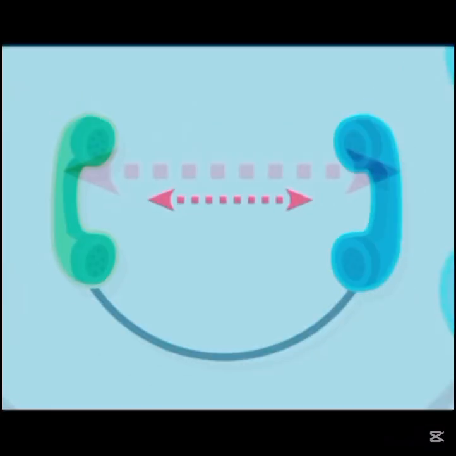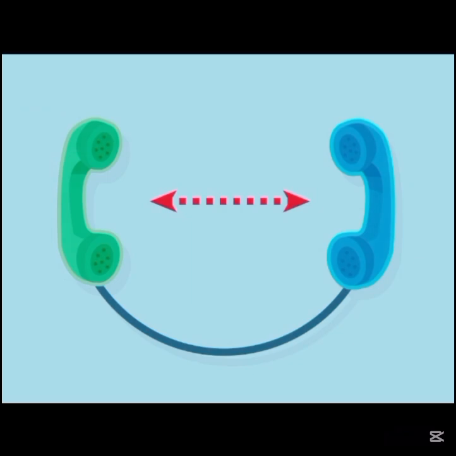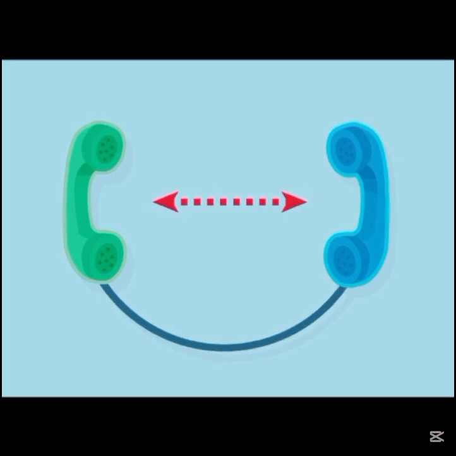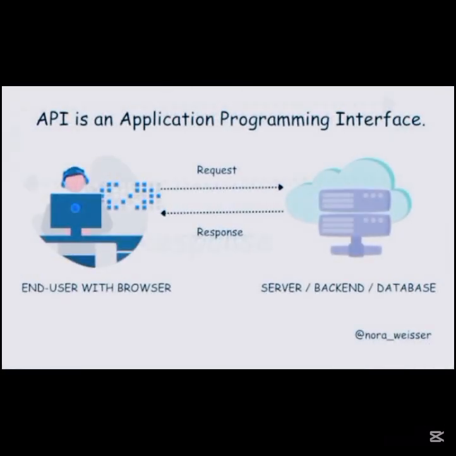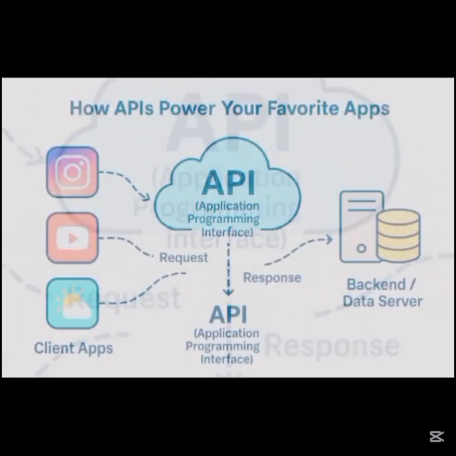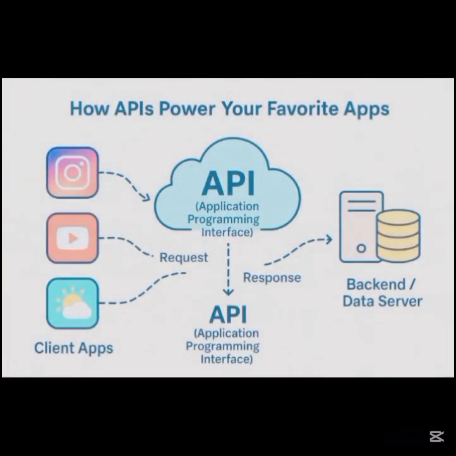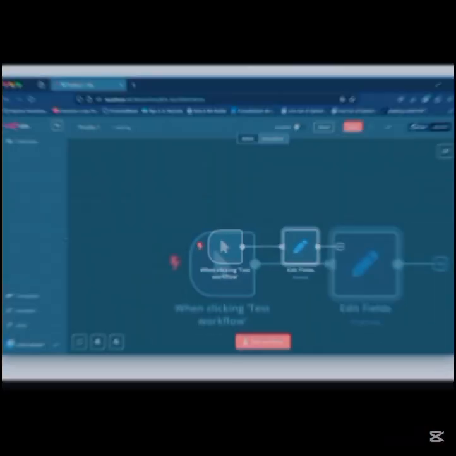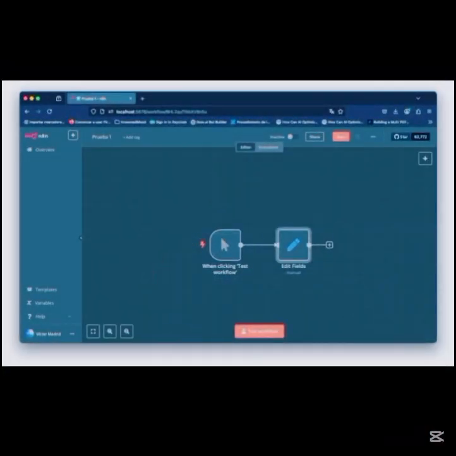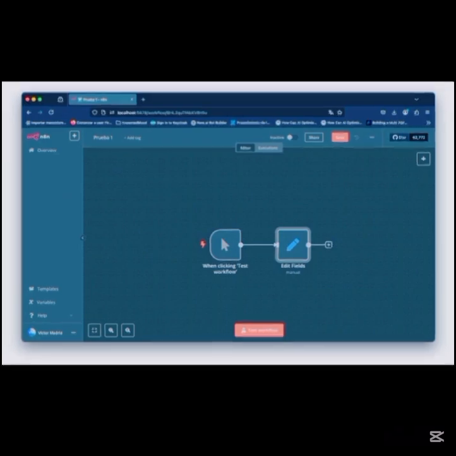3. N8N equals the robot worker. Think of N8N as the worker that follows instructions. It doesn't think. Instead, it says, when a new email arrives, send it to AI. Take the answer. Send it back to WhatsApp. That's automation.